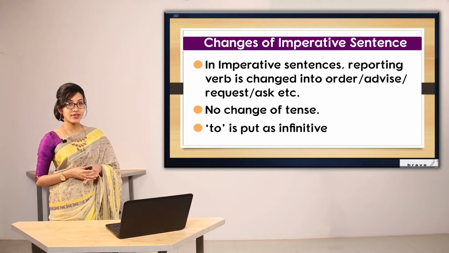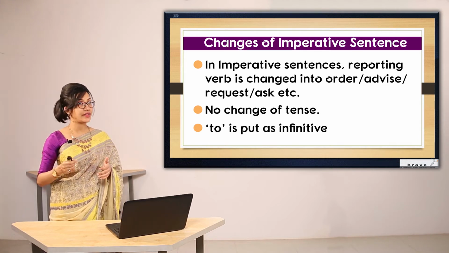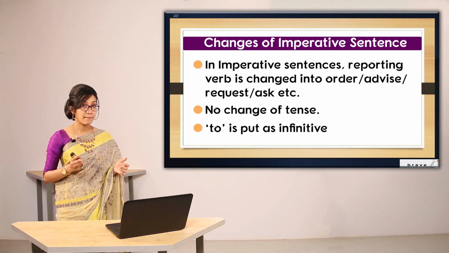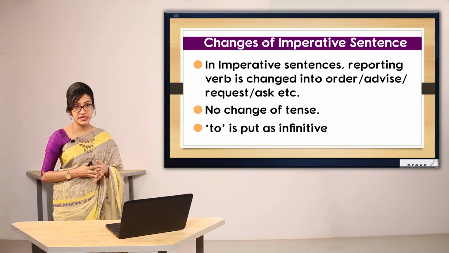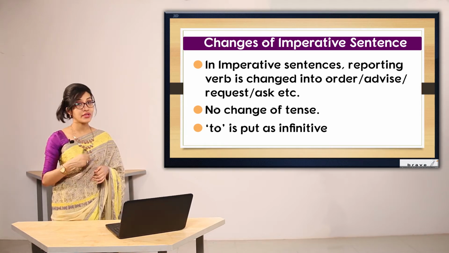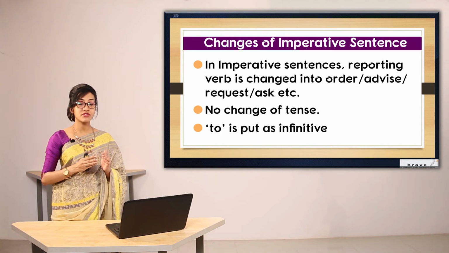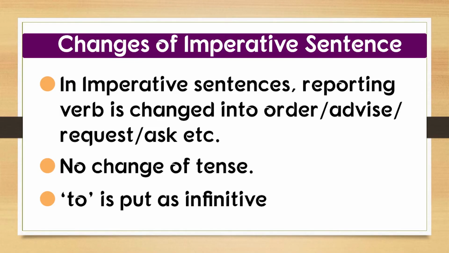As you know, the reporting verb that we have is either said or said to. But when you are changing it into indirect speech in case of an imperative sentence, you are going to replace the reporting verb. It can be replaced depending on the mood of the sentence, with order, advice, request, ask, etc.